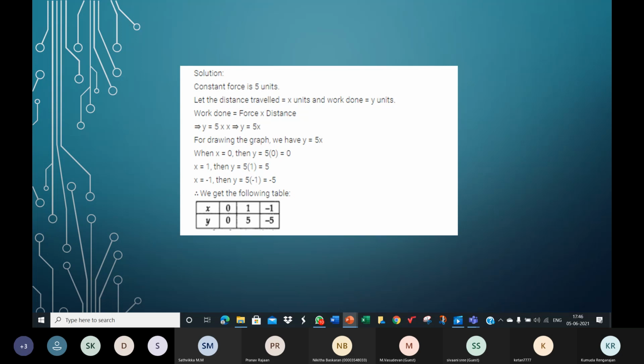Please use different values for the XY table. Don't use the ones which you see on the screen.